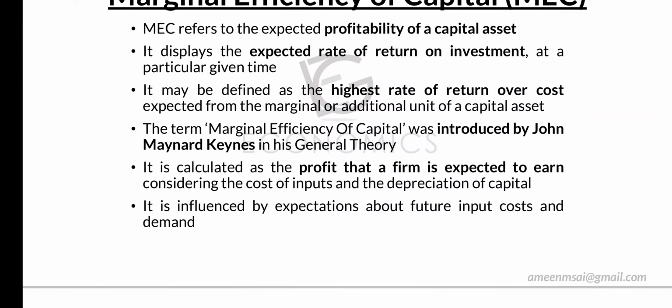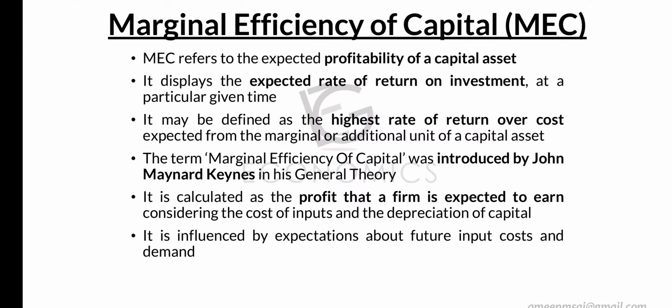So what is MEC? It is the highest rate of return over cost. Every investment will have a cost, and over the cost, what we get we term as return, the highest rate of return. So MEC is the highest rate of return that we can expect from the marginal or additional unit of capital asset. This term, marginal efficiency of capital, was introduced by John Maynard Keynes, J M Keynes, in his famous book The General Theory.